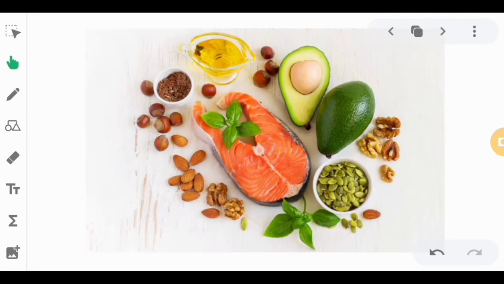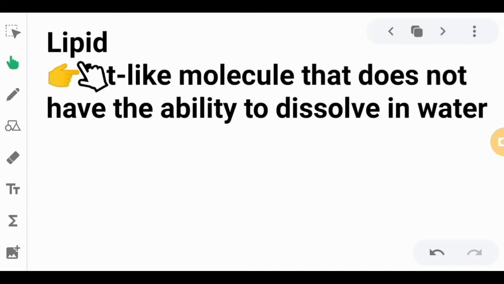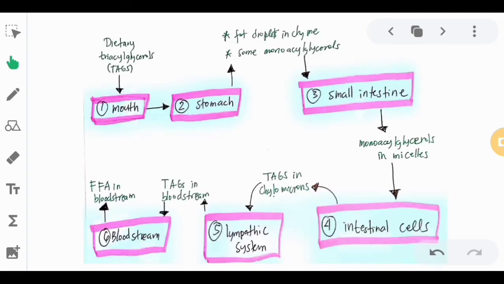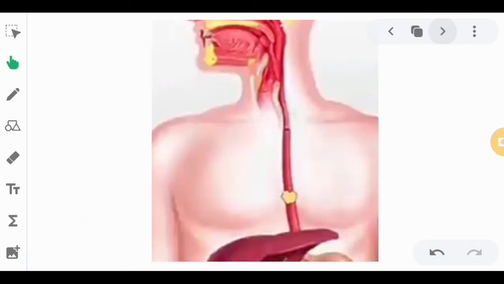Foods such as fish, meat, oil, nuts and seeds, and dairy products such as milk and butter all comprise the dietary fats, as we call them. These dietary fats contain lipids, which are fat-like molecules that do not dissolve in water. Digestion starts in the mouth, but the saliva here has no effect on the digestion. By the time you have swallowed the food, the fat has not been dissolved until it reaches the stomach.